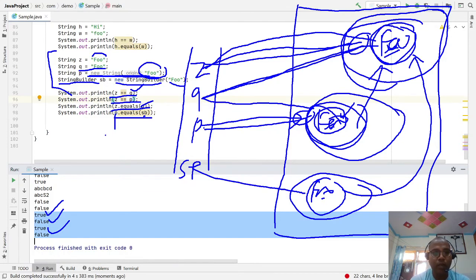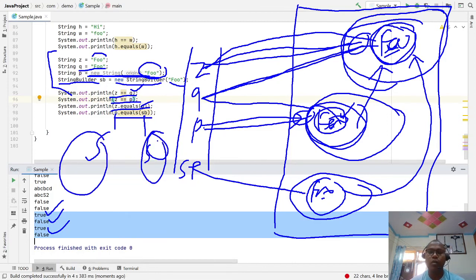This p is of the String class and this sb is of the StringBuffer class. These are two different types of objects. So the equals method is not performed because the String class does not provide an overloaded equals method for it. If both are String, then equals is performed. If they are two different objects, then equals is not performed. Due to that, this shows false.